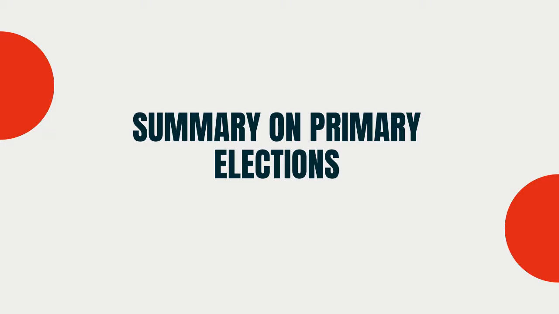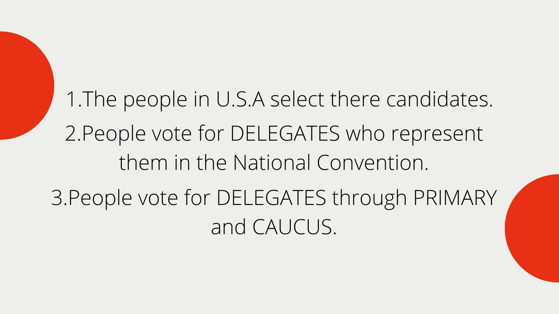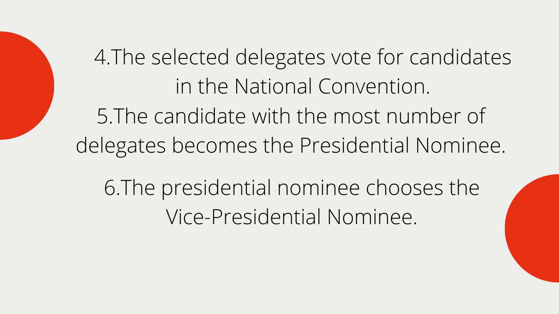Before we go and talk about general elections, we'll go on a recap. The people in the USA select their candidates. People vote for delegates who represent them in the National Convention. People vote for delegates through two methods, primary and caucus. The selected delegates vote for a candidate in the National Convention. The candidate with the most number of votes is considered as the presidential nominee.